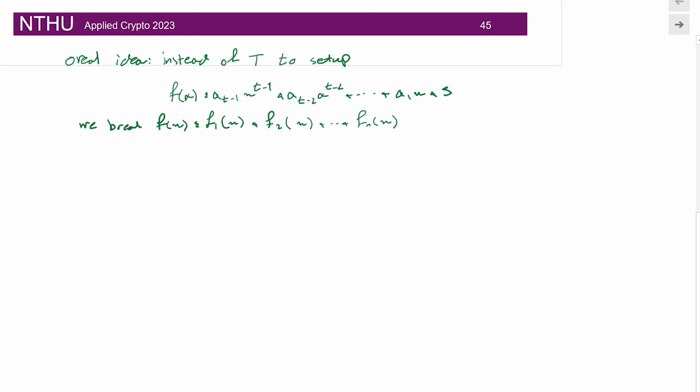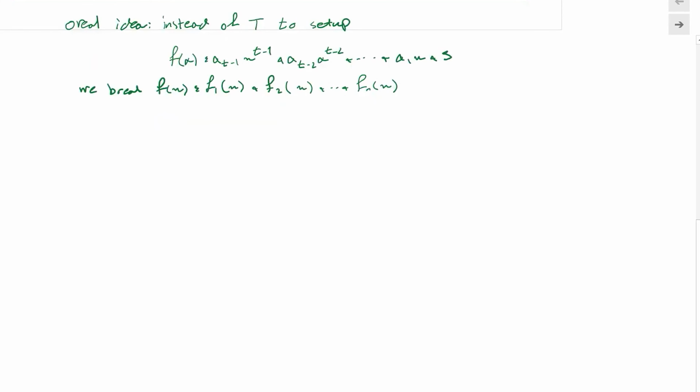So we break this polynomial into n different polynomials. This is how we want to see this polynomial f of x.